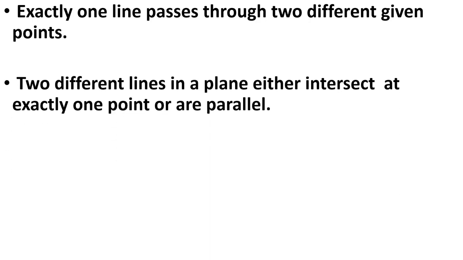Next is, two different lines in a plane either intersect at exactly one point or are parallel. If we have two lines in a plane, on a piece of paper, suppose we draw two lines, then these two lines either intersect at a point, or they are parallel.